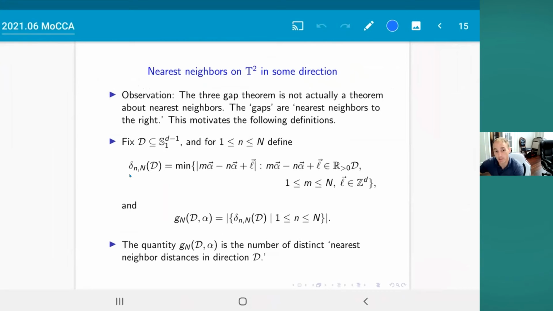So for each point n alpha in your orbit, you take the closest point m alpha modulo 1 with the property that the vector pointing from n alpha to m alpha is pointing in the direction of your set of allowable directions D. So this is just a more general definition of the gaps in the higher dimensional problem. And then I'm going to let Gn of D, alpha be the number of distinct distances to nearest neighbors in the direction of D.